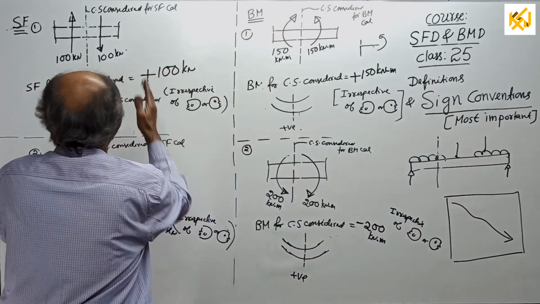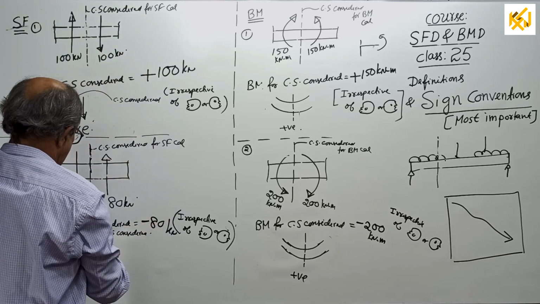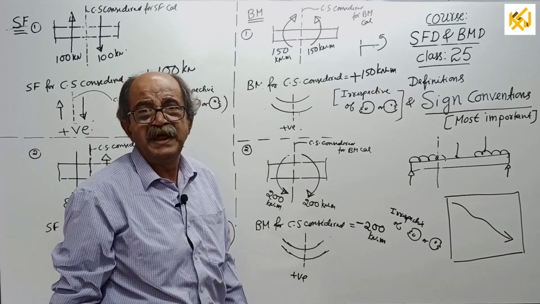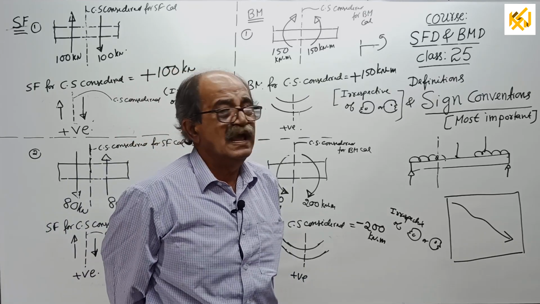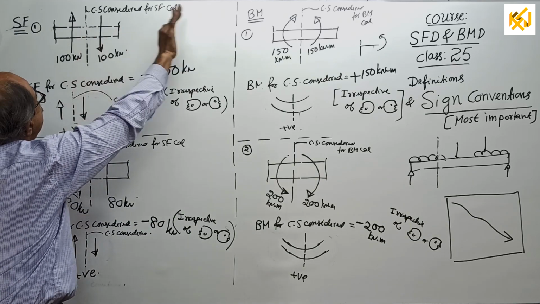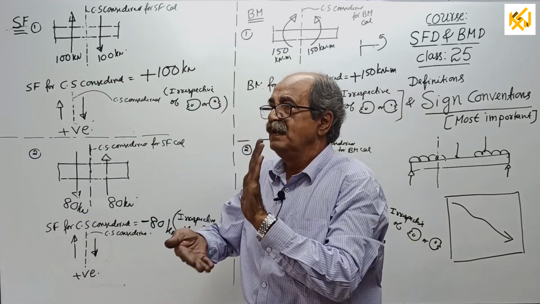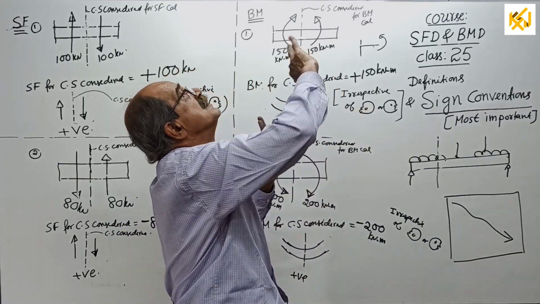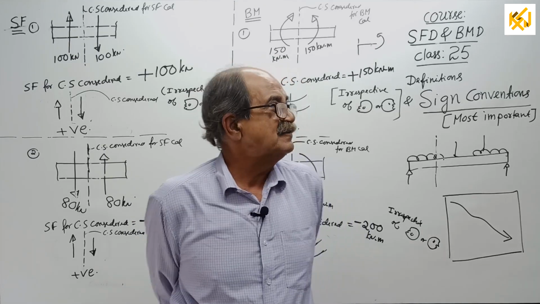Shear force: left up positive means right down positive, or left down is negative, right up is also negative. And as usual for shear force, bus ticket means bus stand, railway ticket means railway stand. If you look this side, here also look this side. If you look this side, here also look that side. But for bending moment it is not required. No confusion, because see, plus, minus, plus, minus. Now, hope everything is clear.